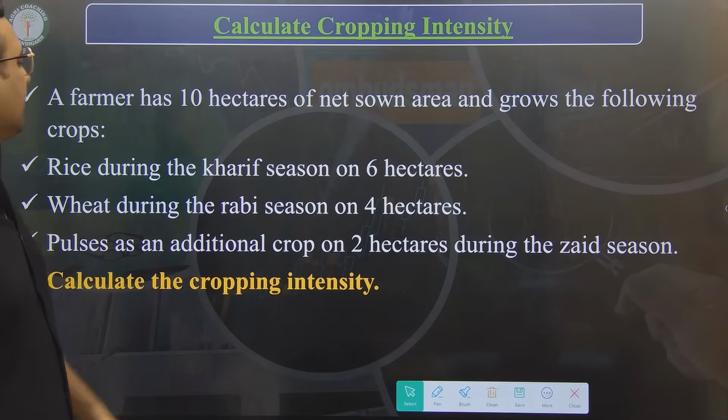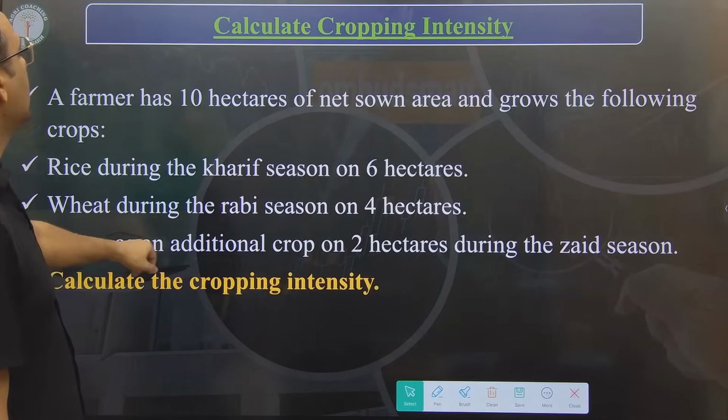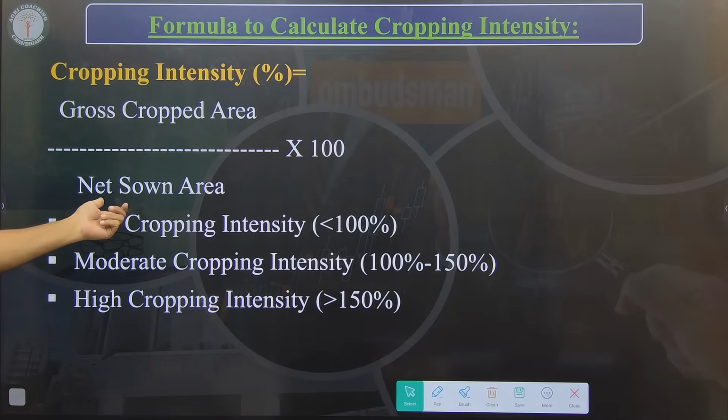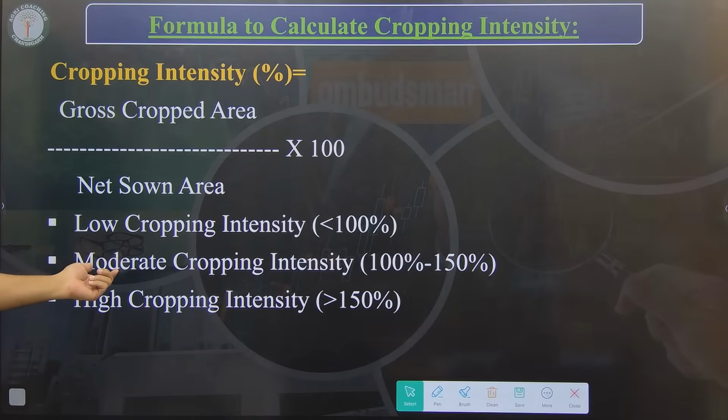And if you guys are clear, then tell me the answer of this. I told you the formula, gross cropped area over net sown area into 100. If cropping intensity is less than 100%, it is known as low cropping intensity. If it is 100 to 150, it is known as moderate, and if it is more than 150, then it is known as high cropping intensity.